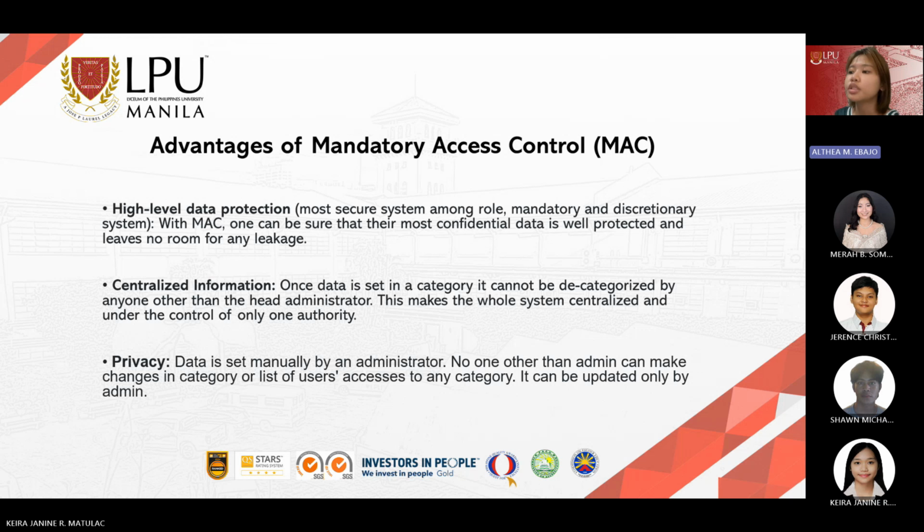When data is put into a category and only the head administrator can change or remove it, the system becomes very centralized. This means that one person has full control over how data is organized and no one else can make changes. Because of this, the system is easier to manage and keep consistent, but it also means that if the head administrator is busy or makes a mistake, changes can be slow or difficult.